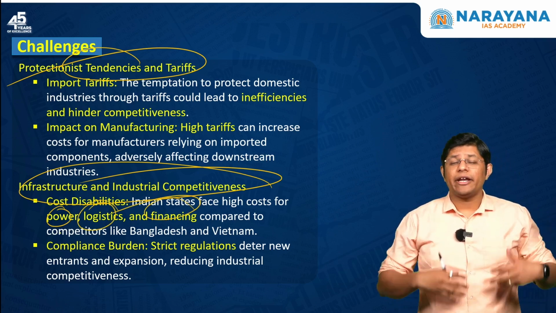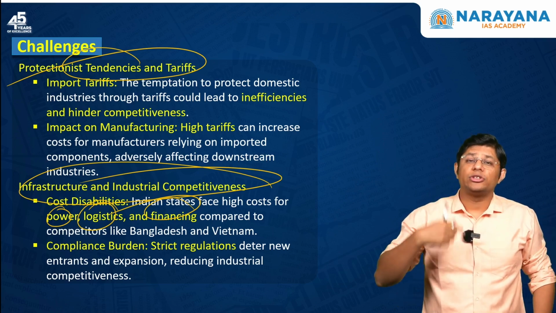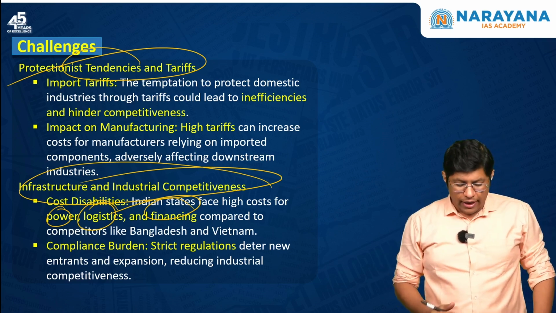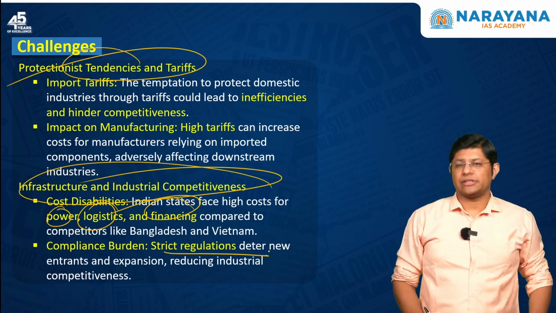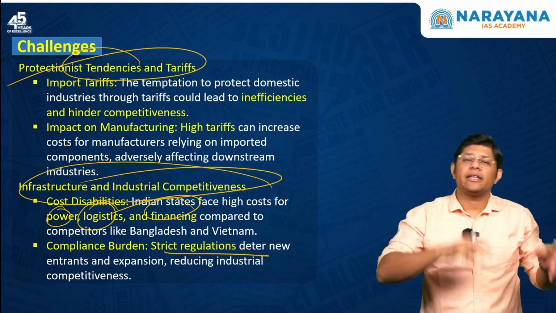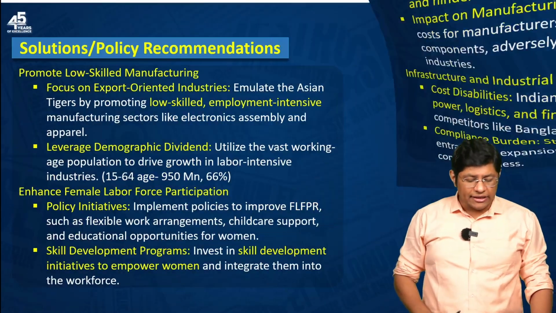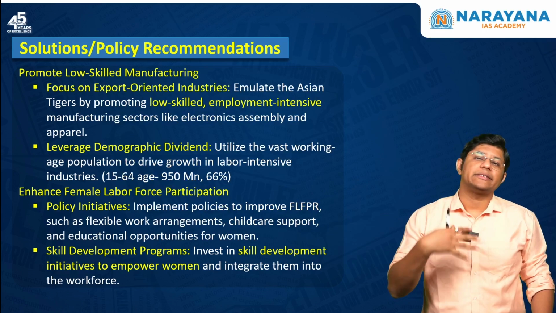As they are spending a lot on power, logistics and financing, they are not able to generate profit. At the same time, strict regulations are preventing new players from entering the market. So, these are some of the challenges that the Indian economy is facing.